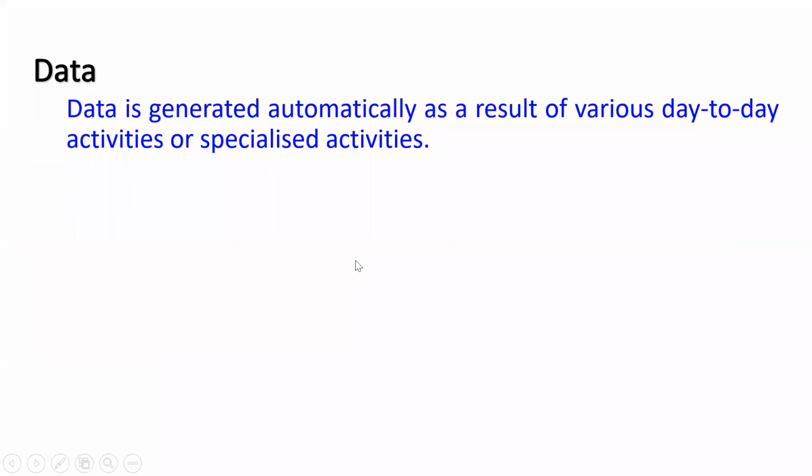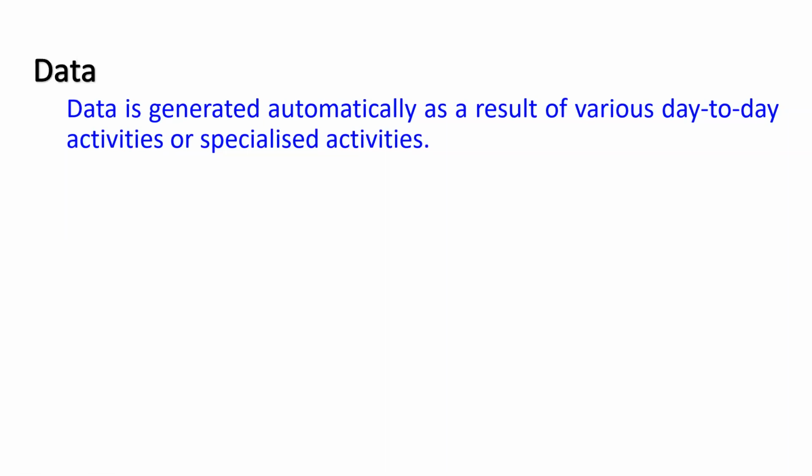Now, from where do we get the data? Data is generated automatically as a result of various day-to-day activities or specialized activities. Day-to-day activities, let us take the example of a hospital. Patients are coming to hospital. Now, patient name, patient age, patient gender, disease, doctor name to which the patient is going, department number, room number, whatever it is. So all that is data. A patient comes, data is generated.